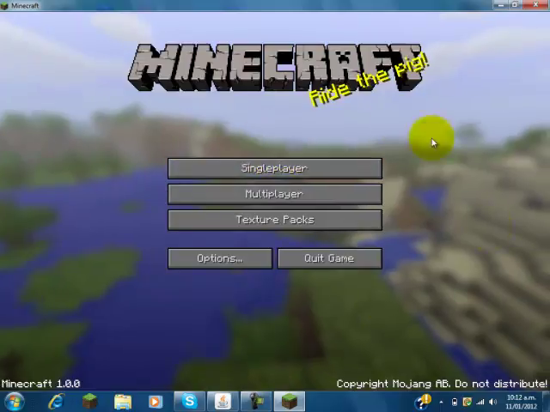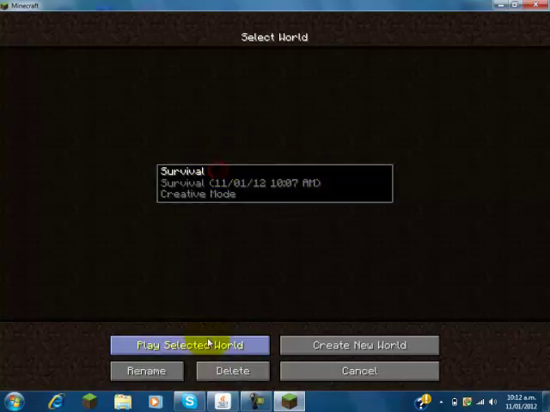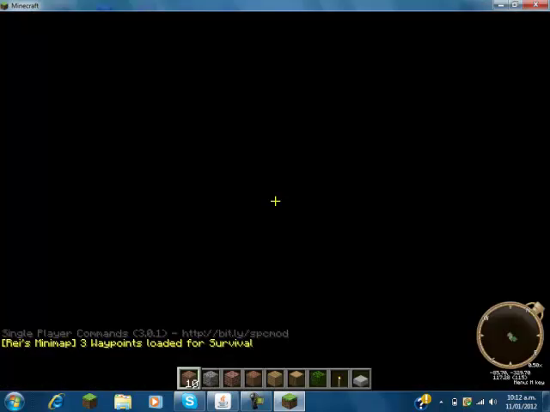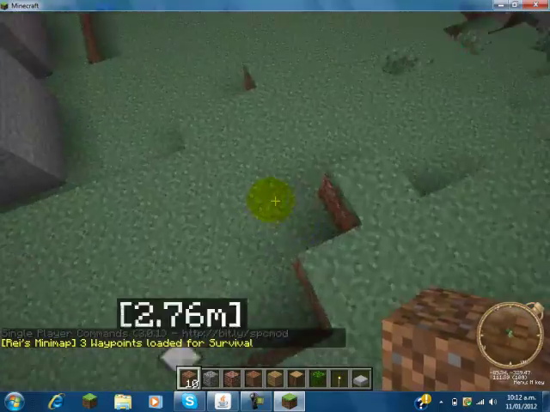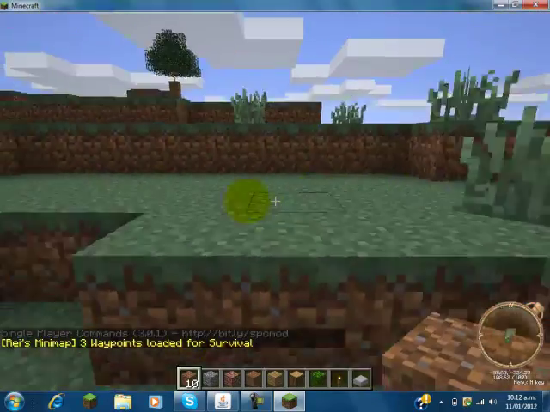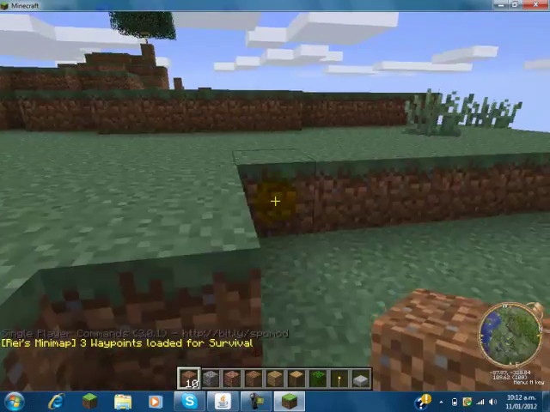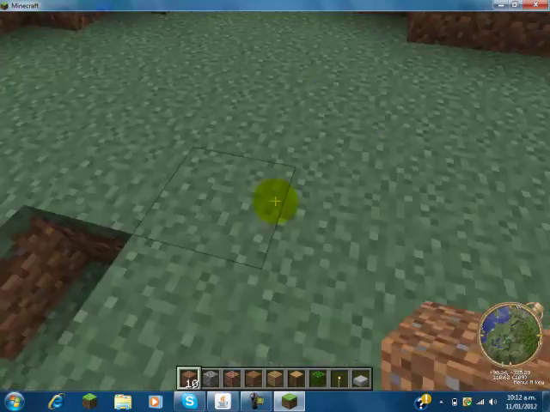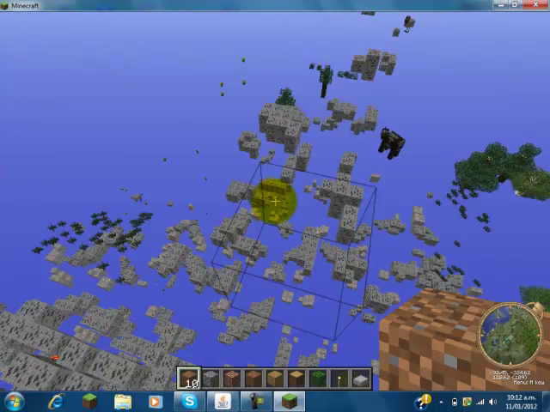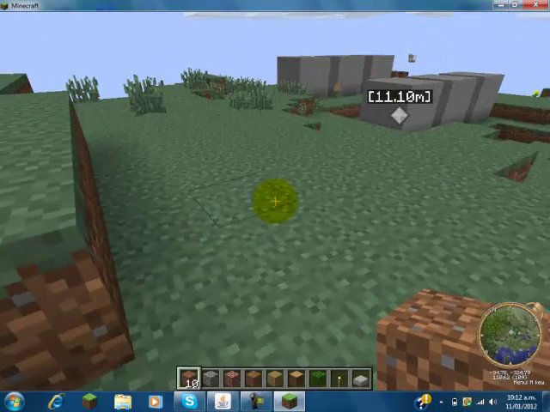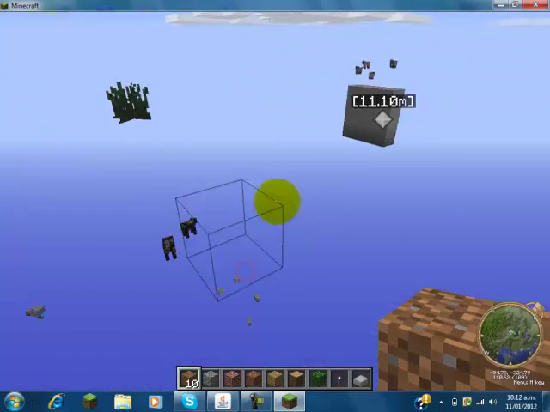If it comes up with a black screen, it means you've done something wrong. So just go into there, play selected world. Yeah, so just test it out by pressing X, and look, we've installed it. So that's about it, and also check C and V.